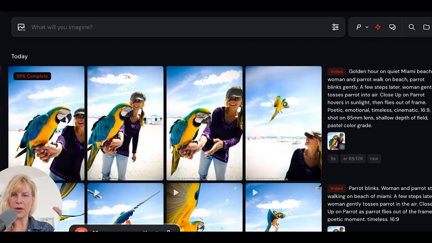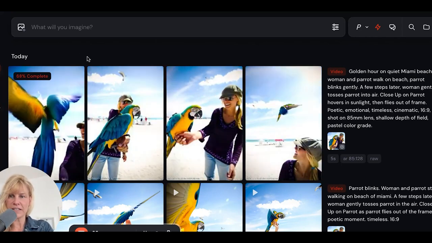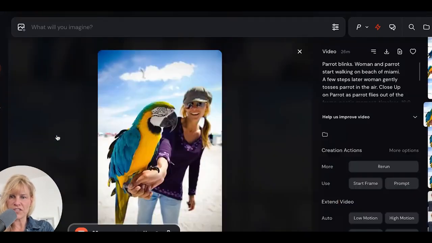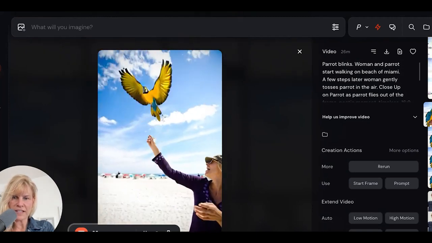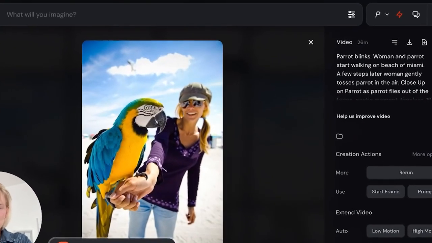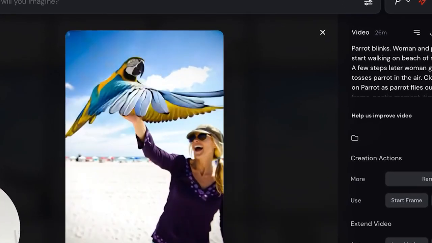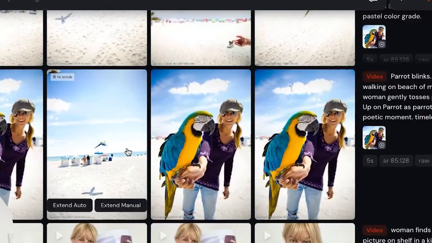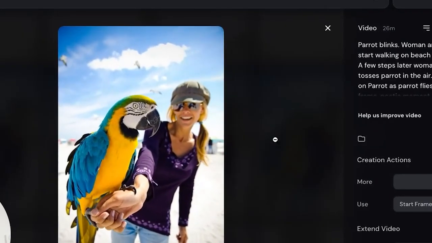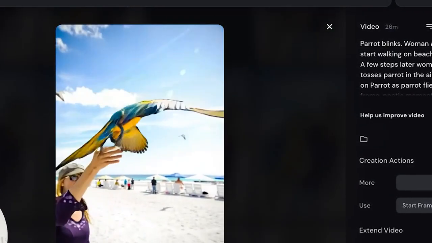It has had problems with the flight. So these are images that we did before. And for example, this is great. But then the parrot flies somehow, and it should fly out of the frame. For some reason it doesn't do that. I think here it became pretty close. Here it flies.